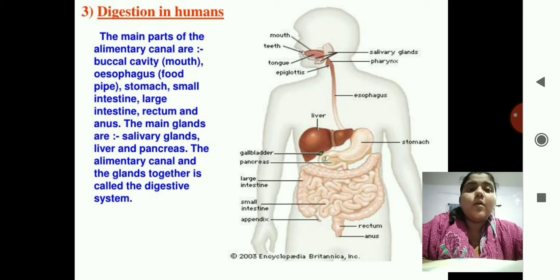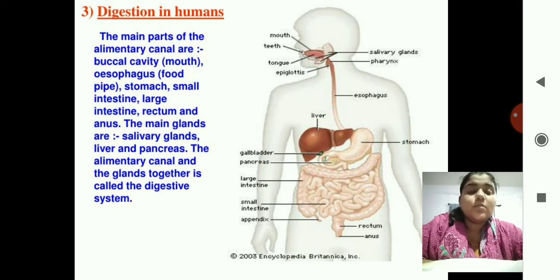So just recall again, see the figure over there. There's a buccal cavity, which includes mouth, teeth, tongue. Then there is an epiglottis in between, then there's a salivary gland present in the mouth. So buccal cavity, esophagus, stomach, small intestine, large intestine, rectum and anus, and the main glands are salivary glands, liver and pancreas.